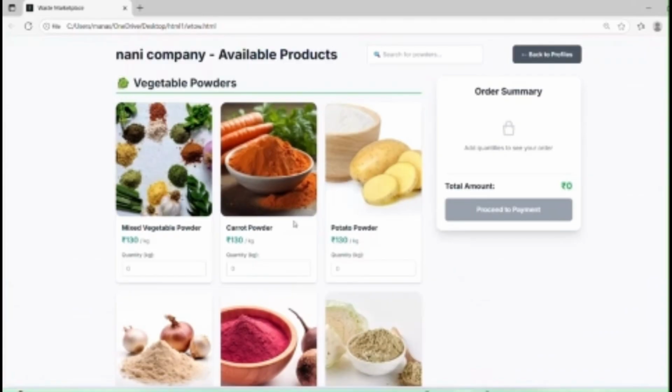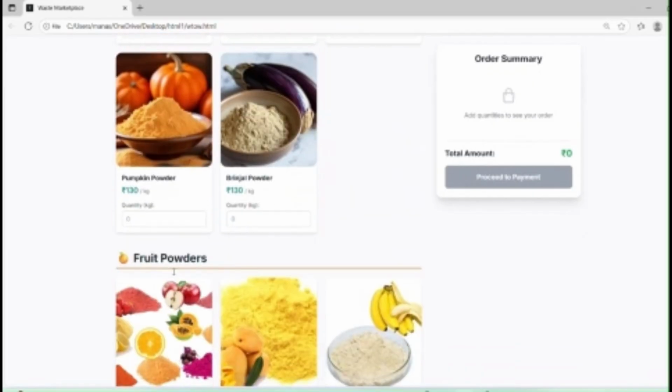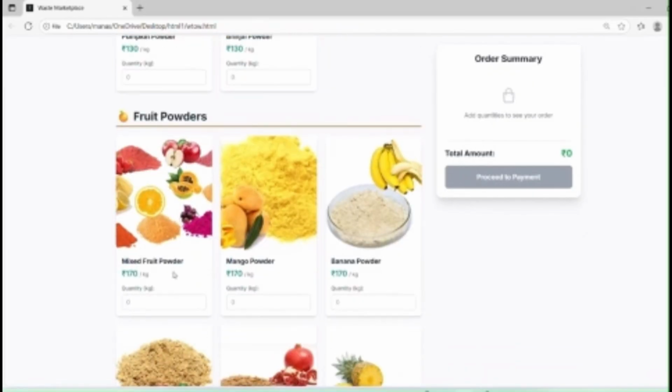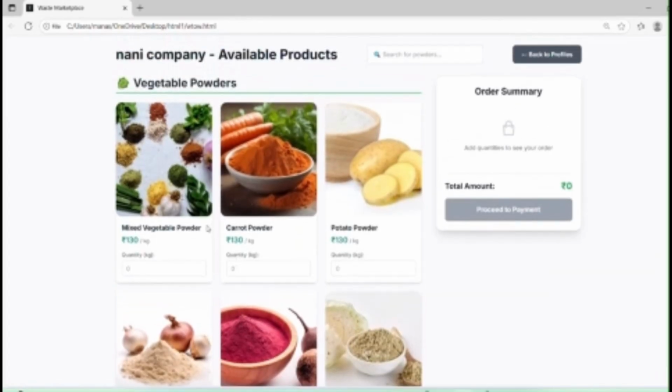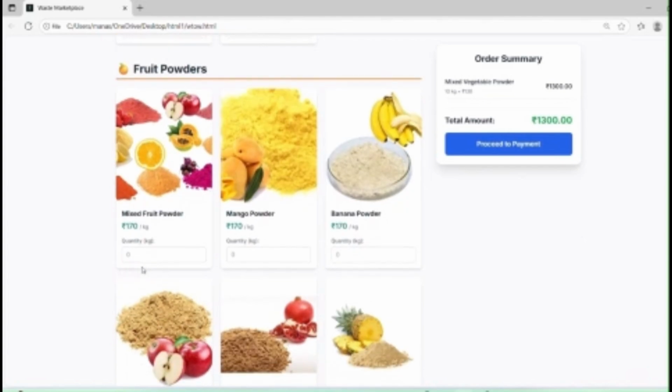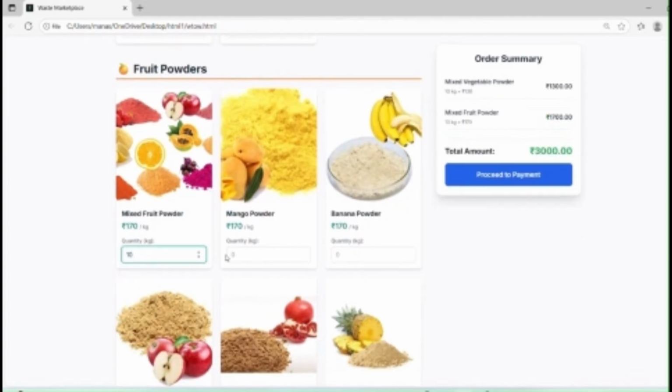Now let me go into it. Here we have vegetable powders, the same way as in the seller page. Here also we have vegetable powders such as carrot powder and potato powder, and in the fruit powders, you have mixed fruit powder, mango powder and banana powder. Each powder has a different cost. Mixed vegetable powder is 130 rupees per kg. In the same way, let me choose the mixed fruit powder also, in 10 kgs.